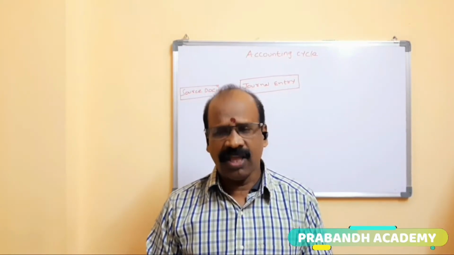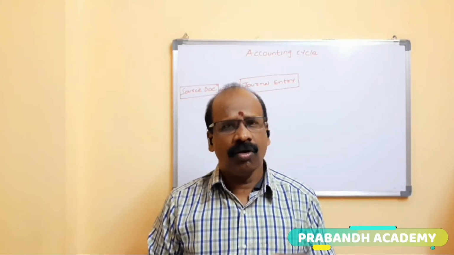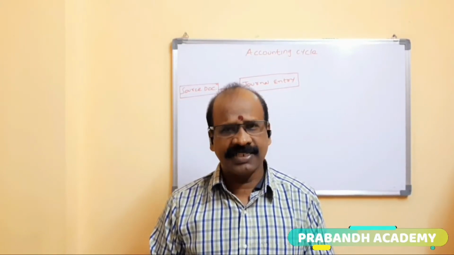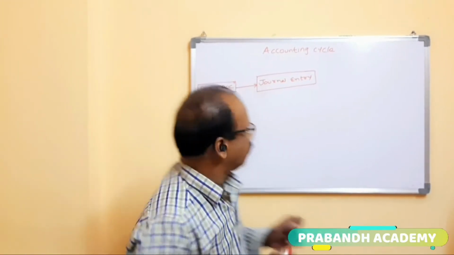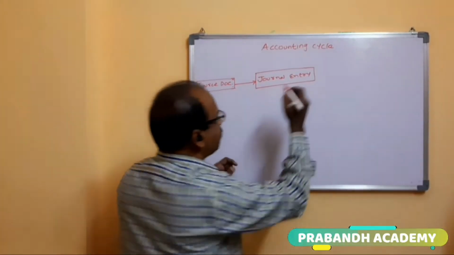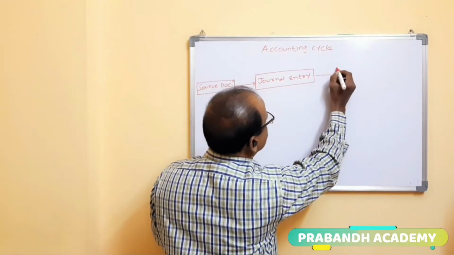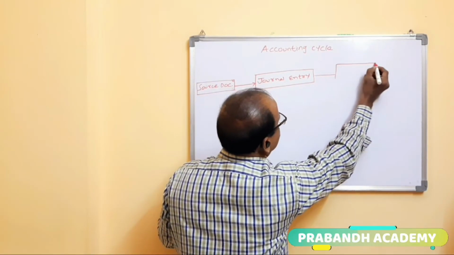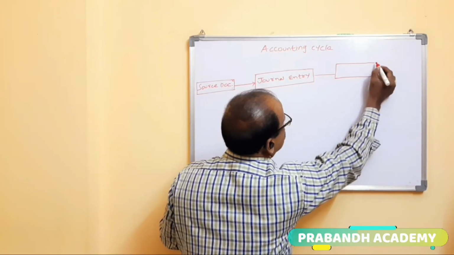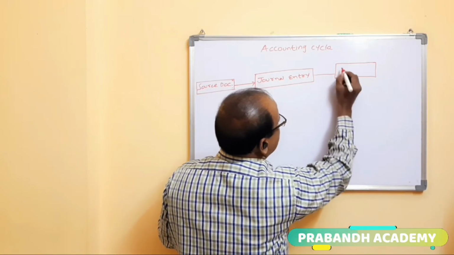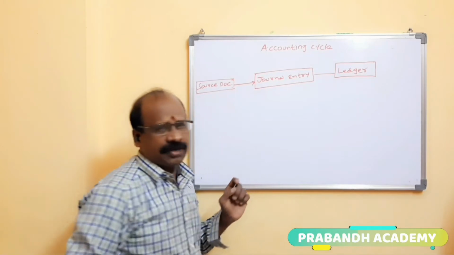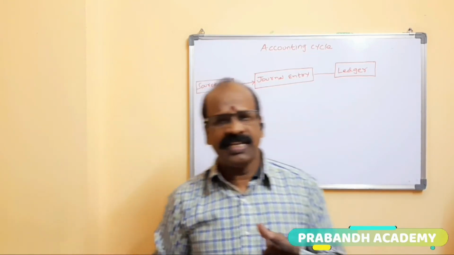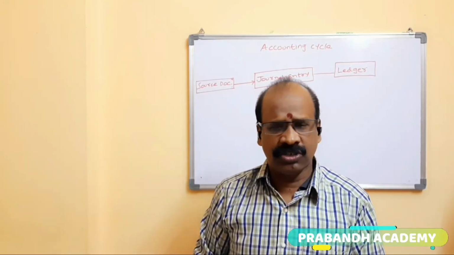Each and every transaction we record in chronological order. So that is called the journal. After the journal, the next step is ledger. So what is the ledger? Ledger is nothing but a group of accounts.